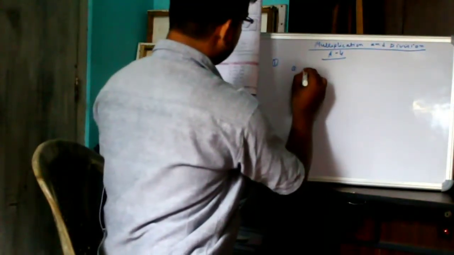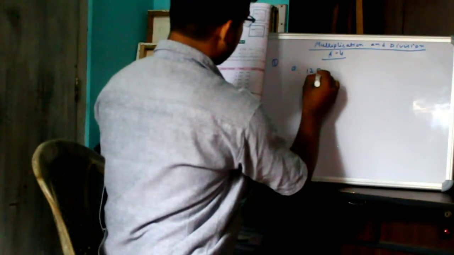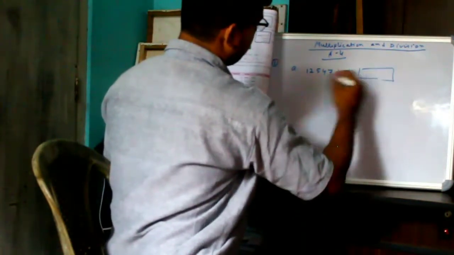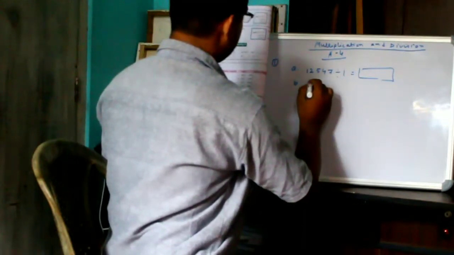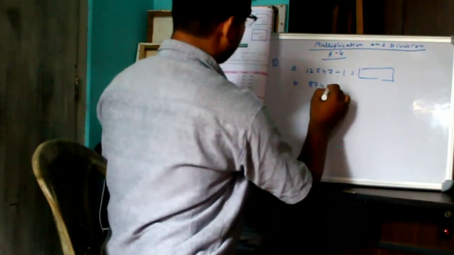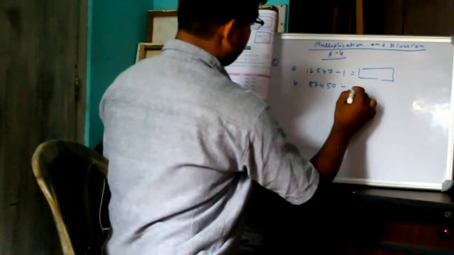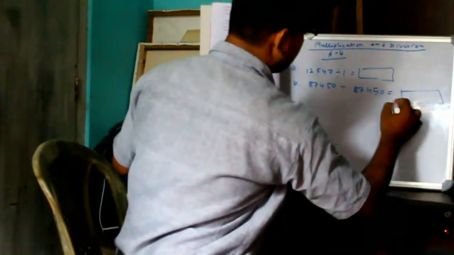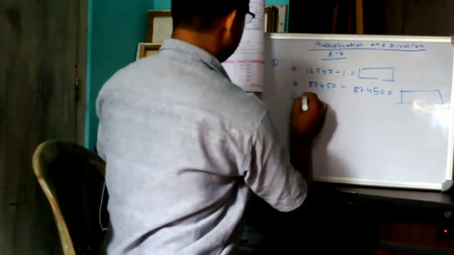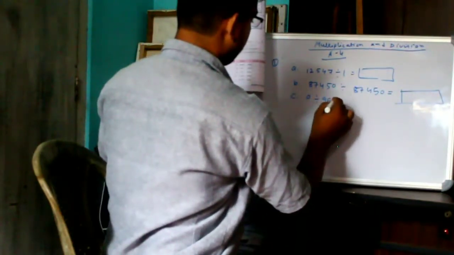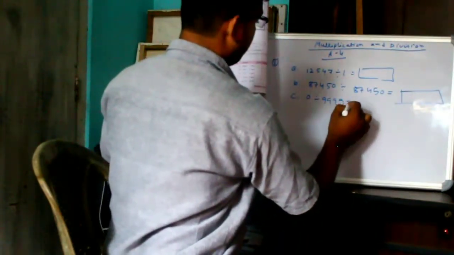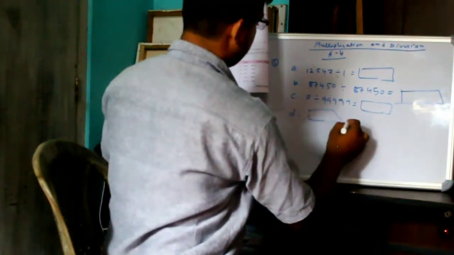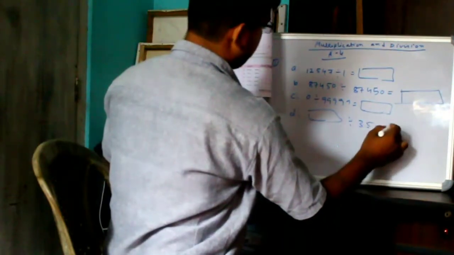A, 1, 2, 5, 4, 7 divided by 1 equal to dash. B, 8, 7, 4, 5, 0 divided by 8, 7, 4, 5, 0 equal to dash. Number 3 is 0 divided by 9, 9, 9, 9, 9 equal to dash. Dash divided by 35 equal to 0.